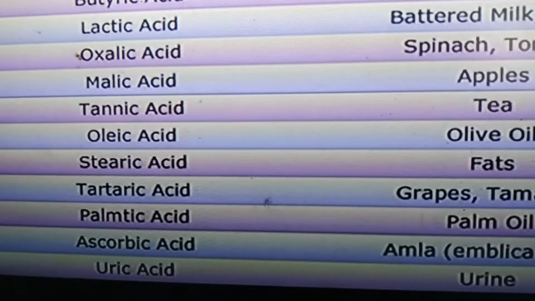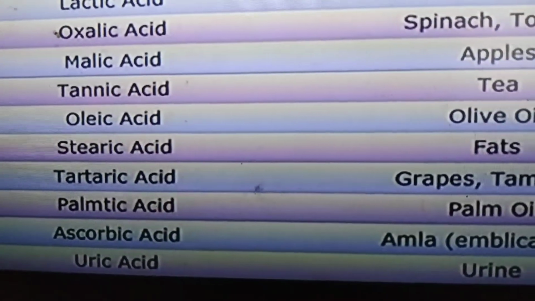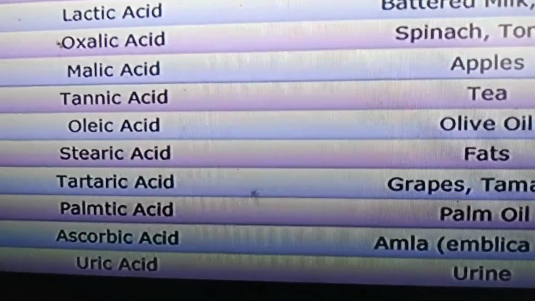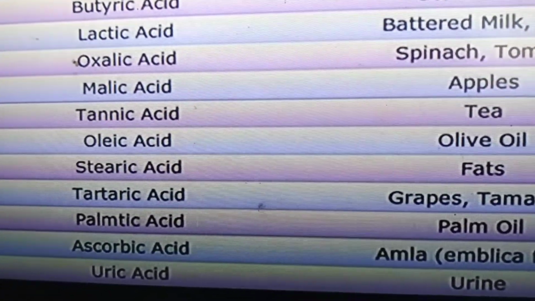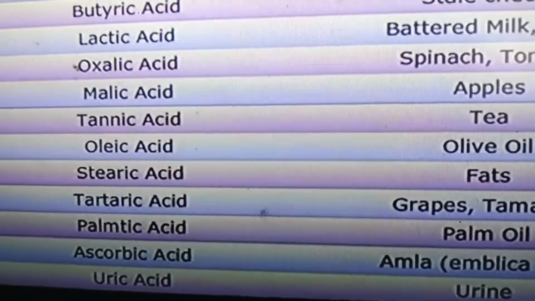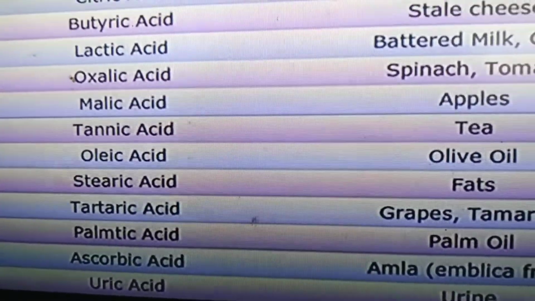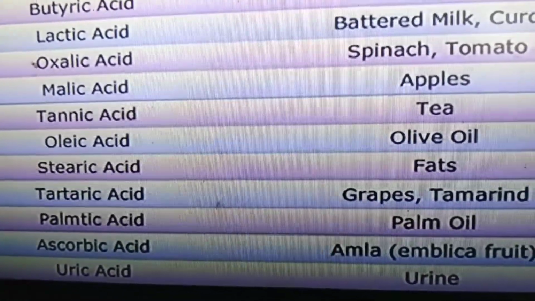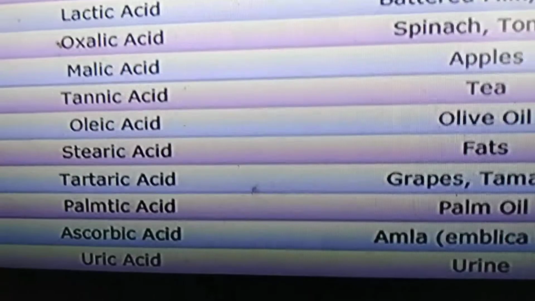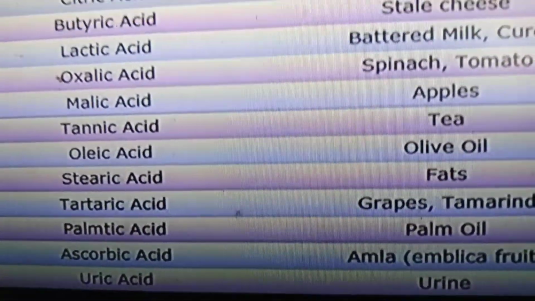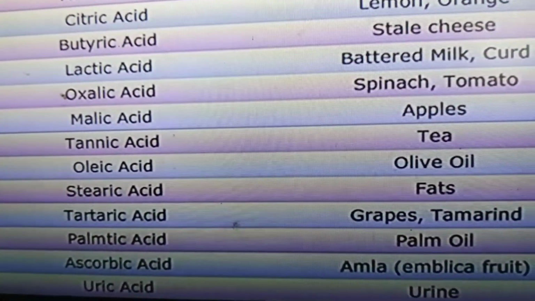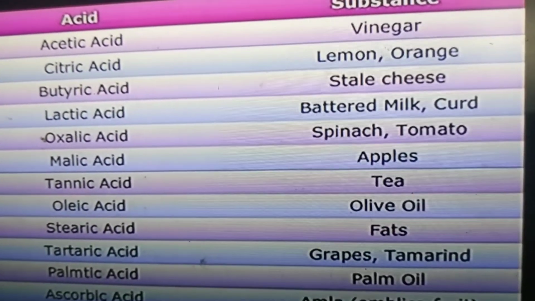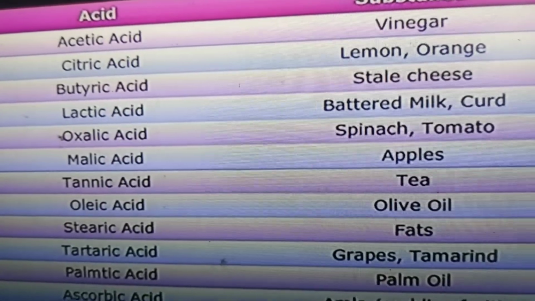Stearic acid in fats. Tartaric acid in grapes and tamarind. Palmitic acid in palm oil. Okay, it's a spelling mistake. Palmitic acid, palm oil. Ascorbic acid in amla, gooseberries. Okay, Emblica fruit. And uric acid in urine. These are the acids we get in our nature, in our surroundings, and the substances where we get these acids.